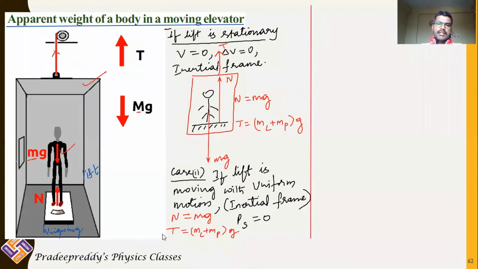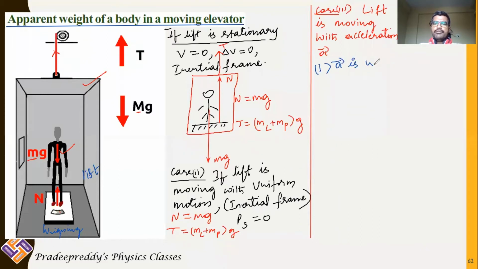Now coming to the third case, where the lift is moving with acceleration A. Lift is moving with an acceleration A, and this acceleration can be in two ways. First case, I'll see that acceleration A bar is upward. Acceleration is in upward direction.